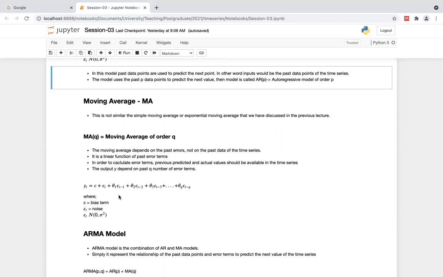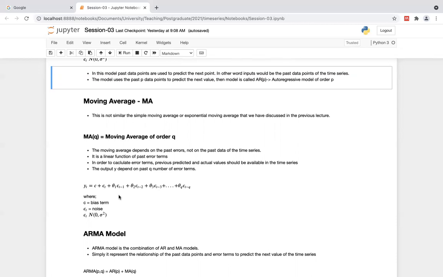There also we are using a number of past error terms, which is represented by q, right? Our main focus here is to reach the ARIMA model.